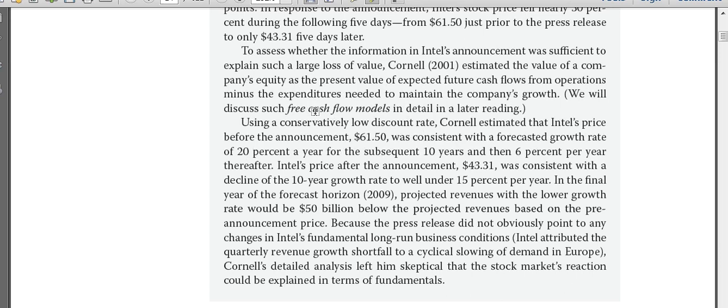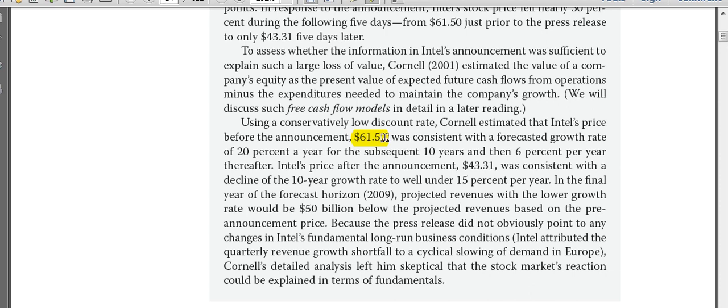Cornell estimated that Intel's price before the announcement, 61.5, was consistent with the forecasted growth rate of 20% a year for the subsequent 10 years and then 6% per year thereafter. So basically, you have to look at what he's doing over here. He's doing reverse engineering. Now, what is reverse engineering? He actually knows the market price of the stock pre-announcement. Pre-announcement price was 61.5. So you all know the model, that is the dividend discount model, in which P0 is equal to D1 by RE minus G.